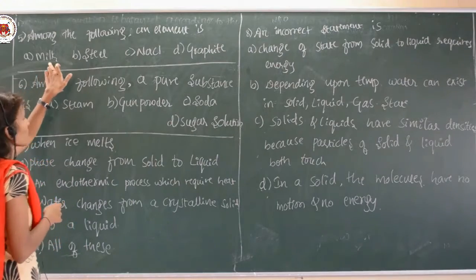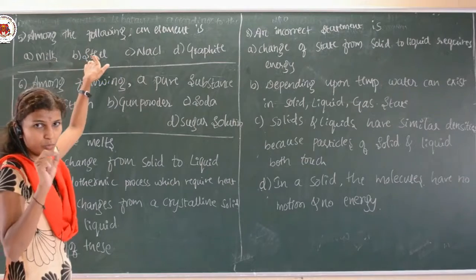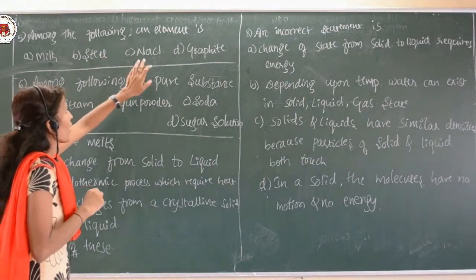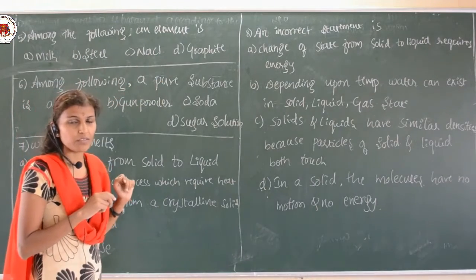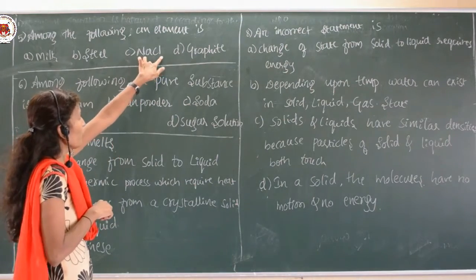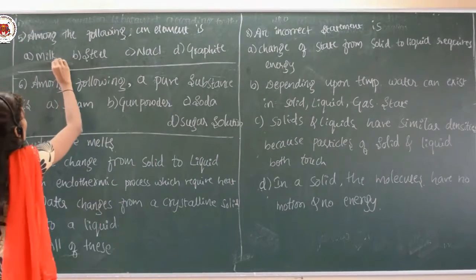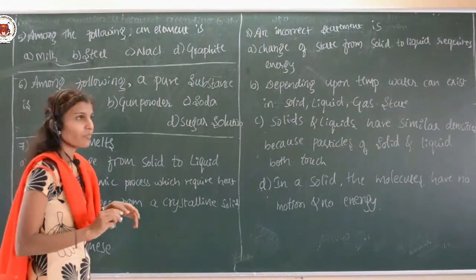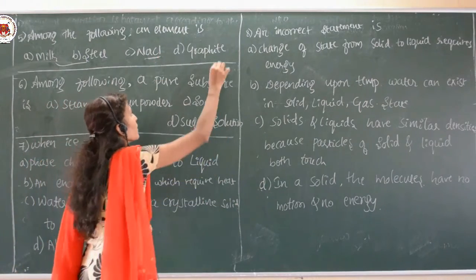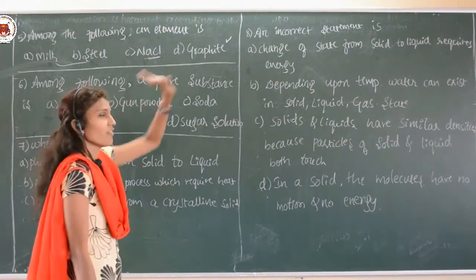Here, if we go for the choices, milk is a homogeneous mixture, steel is also a homogeneous mixture. Those two are mixtures. Okay. And if we come across the NaCl, NaCl is the compound which is formed by the combination of the two elements Na and Cl. So, here these two are the homogeneous mixtures, and this is a compound and graphite is the element. Okay. So, the D option is the correct one.